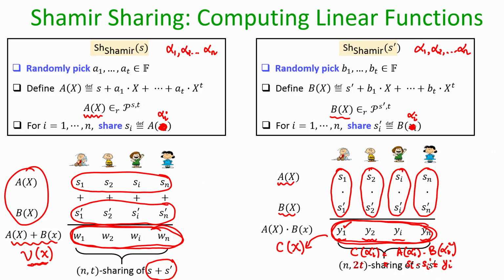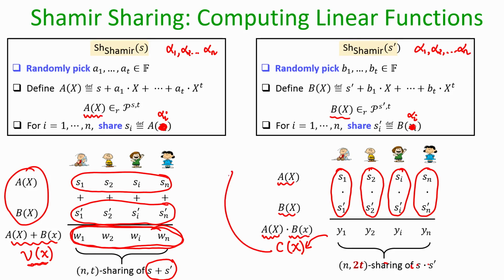But what is the degree of this C of x polynomial? The degree is no longer t, because it is now the product of two degree t polynomials, and if I multiply two degree t polynomials, the degree of C of x becomes 2t.